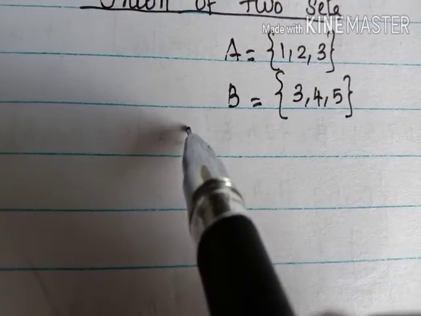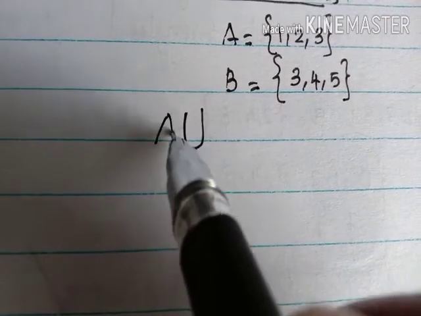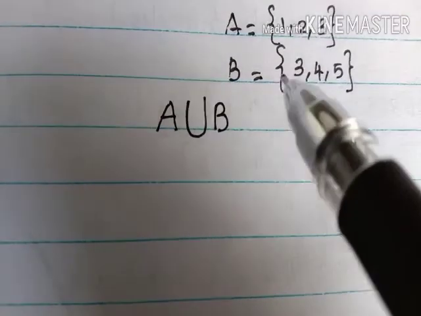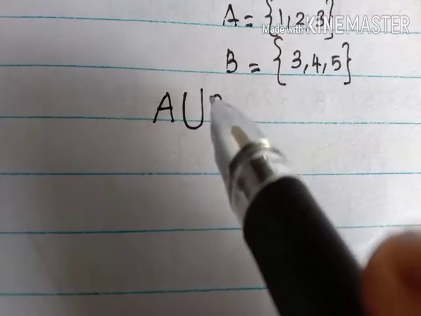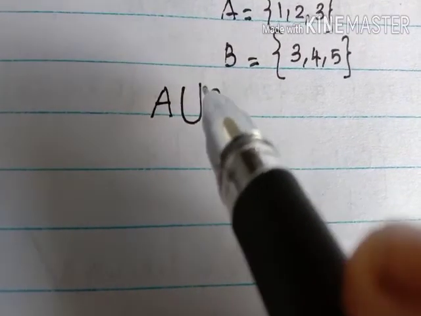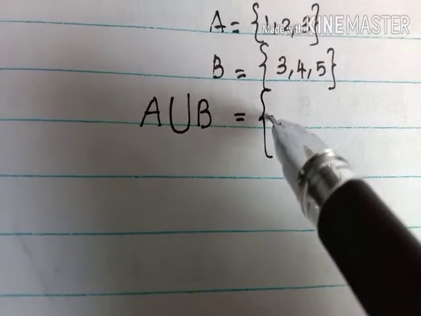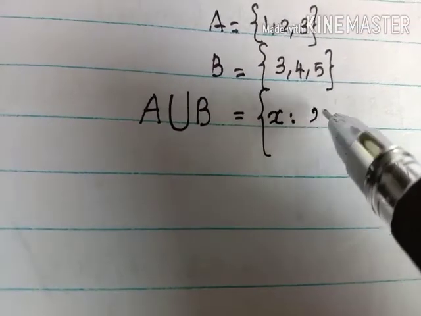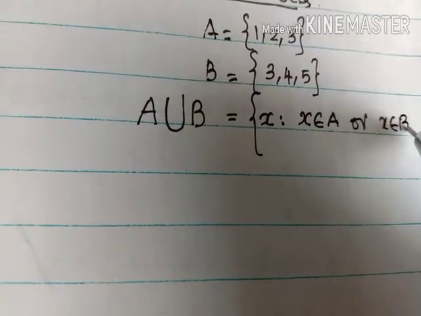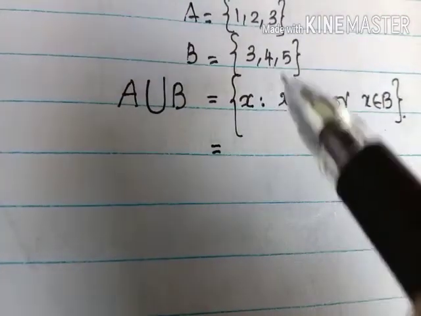Union is denoted by the symbol U. So the union of the sets A and B, A union B, means the set whose elements are either in A or in B. In set builder form we can write it as the set of all x such that x belongs to A or x belongs to B.